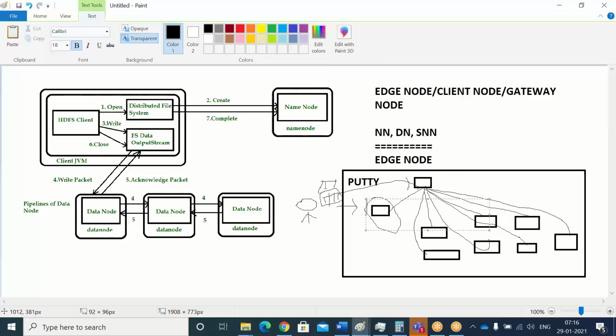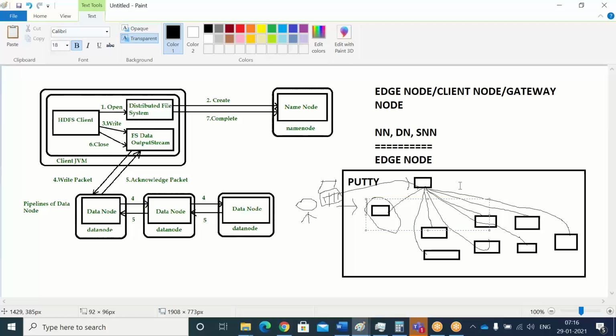That means whatever operations you are doing in your laptop, like a copy operation, read operation, whatever code you are running, it will communicate through the edge node to the entire cluster. That is nothing but an edge node.